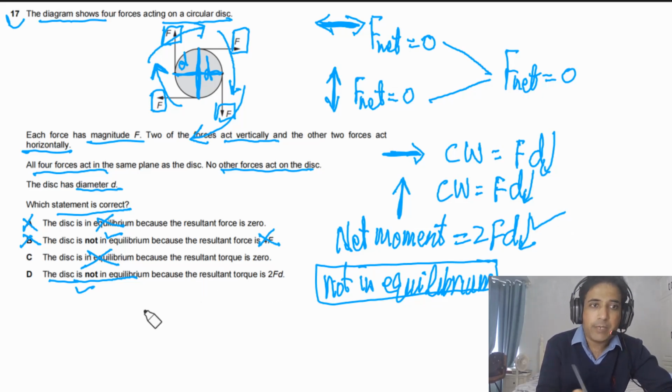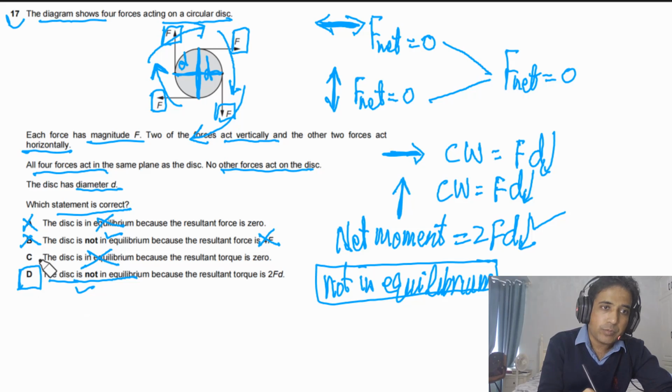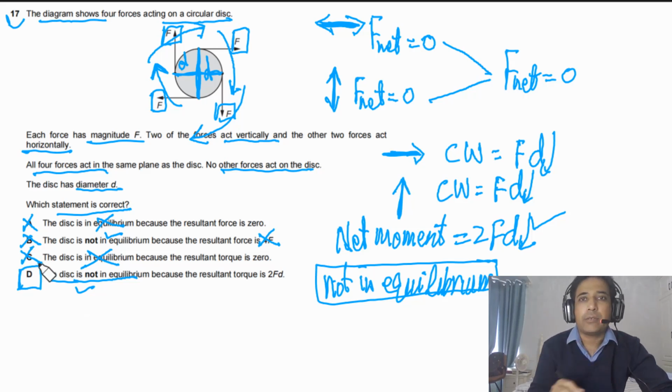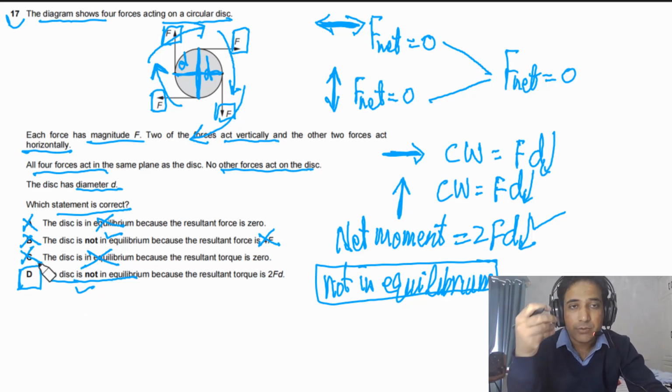So the answer for this question should be D. So this is a way you can answer. This question is about equilibrium, so we need to look at forces. Net force means the forces in all directions, net force should be 0, and the moment about any point also has to be equal to 0.